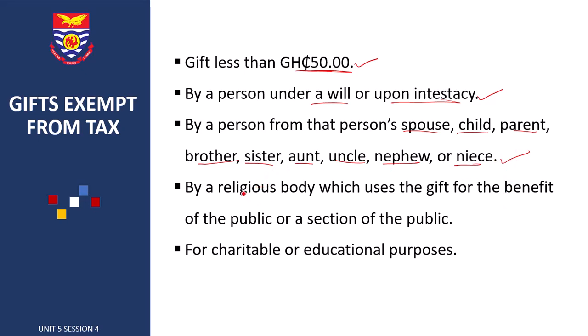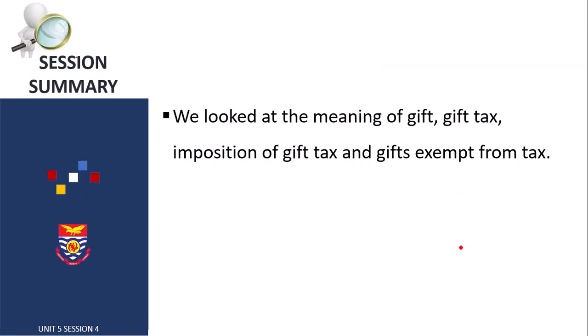Gifts received by a religious body which uses the gift for the benefit of the public or a section of the public are also exempt from tax. Then any gift for charitable or educational purposes is also exempt from tax.